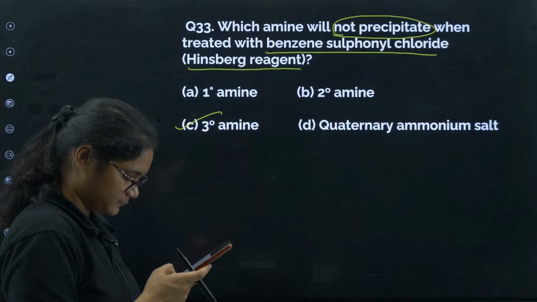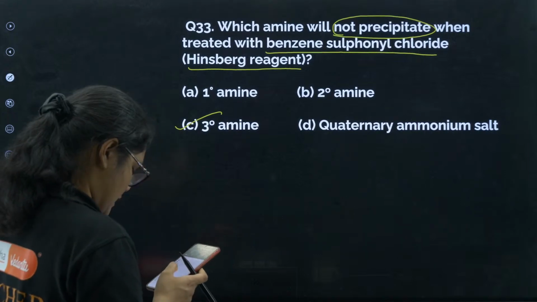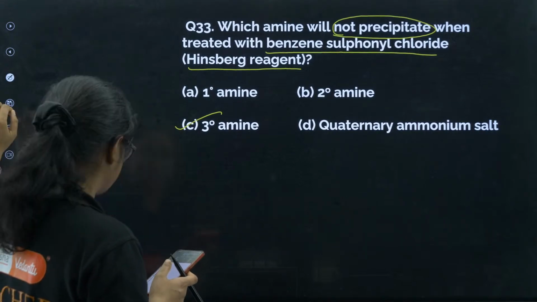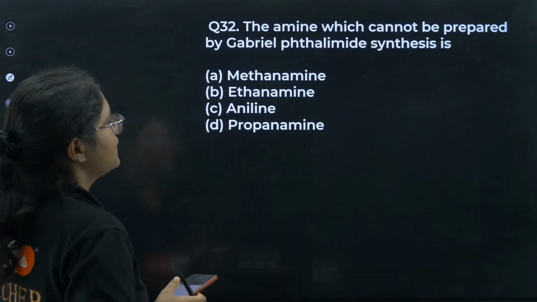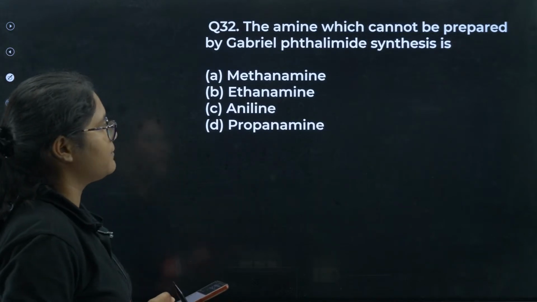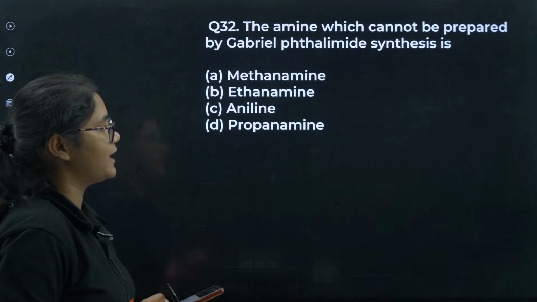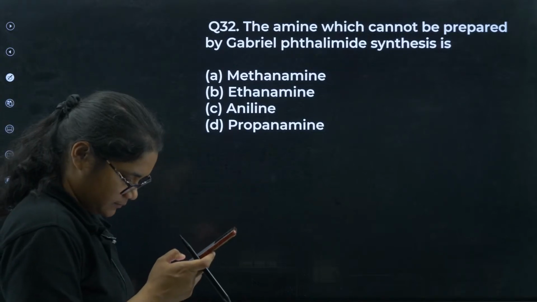Okay, fine. Next, moving to question number 32. The amines which cannot be prepared by Gabriel phthalimide synthesis is?